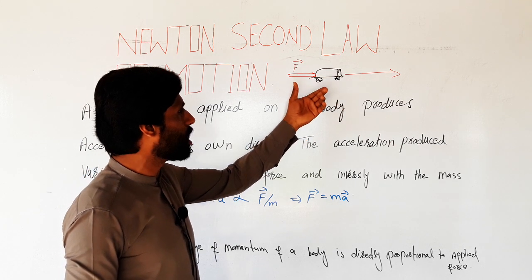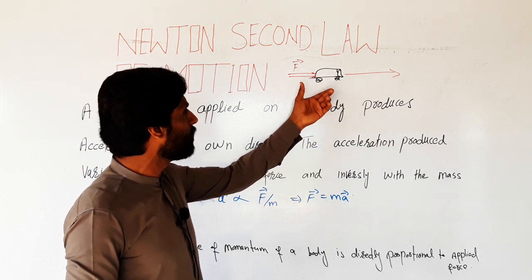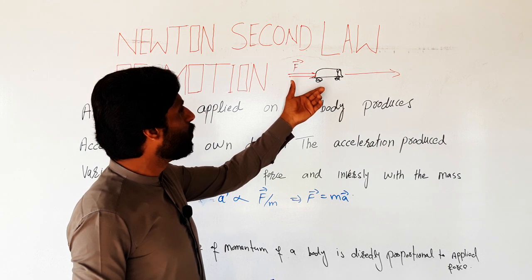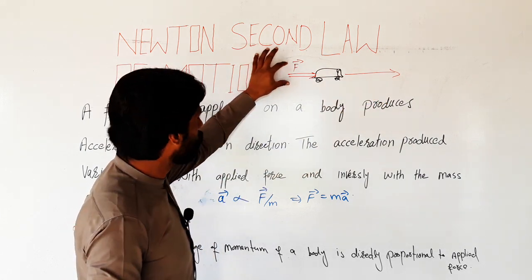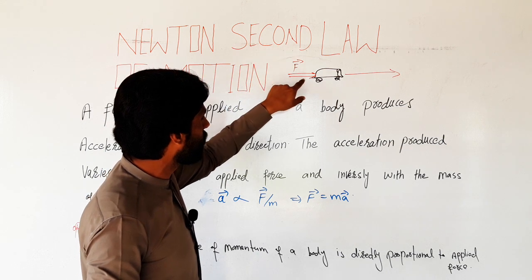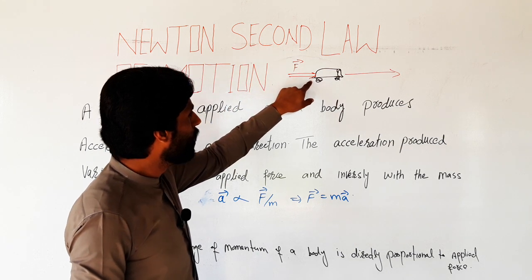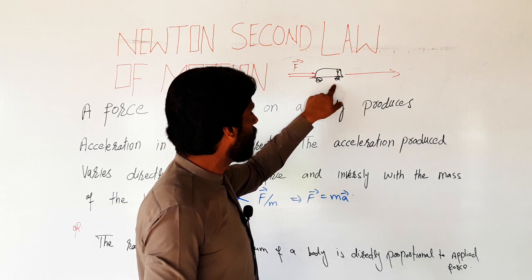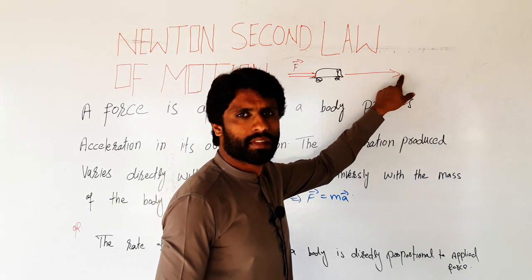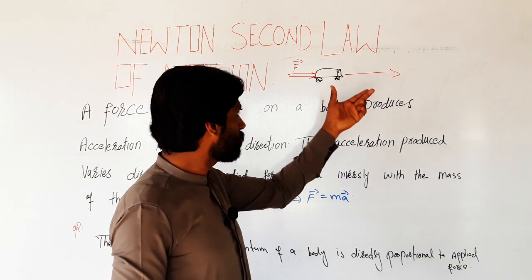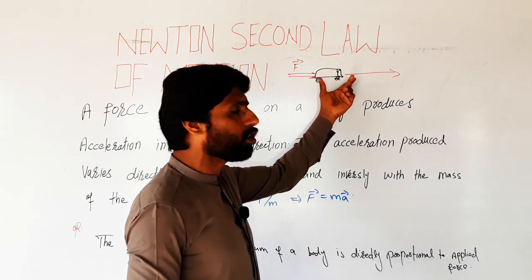When a force is applied on an object, it moves in the direction of the applied force. This is the actual saying of Newton's law.